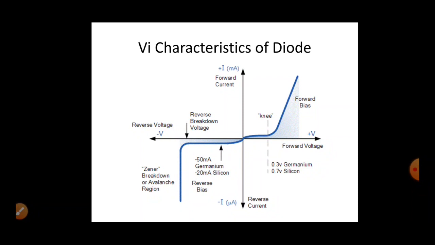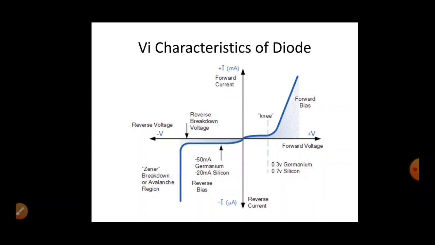So this reverse saturation current is very small compared with the forward bias current. That is why the range of the y axis below the x axis is microamps, since the level of this reverse bias current is very much lesser.